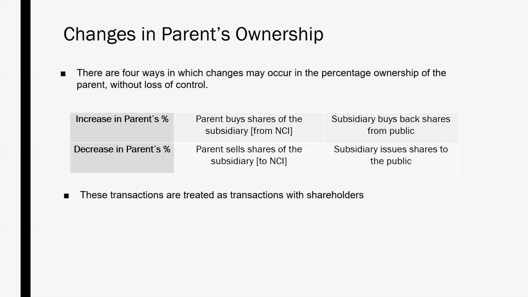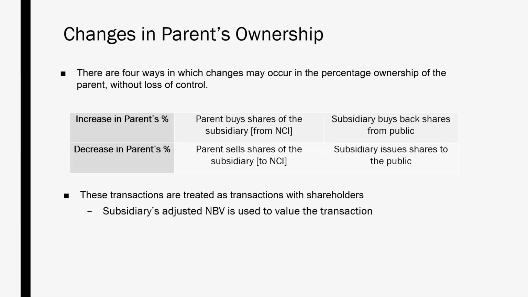These kinds of transactions are treated as transactions with shareholders. The subsidiary's adjusted net book value is used to compute the value of the transaction, the portion of the investment increase or decrease resulting from the above transactions.